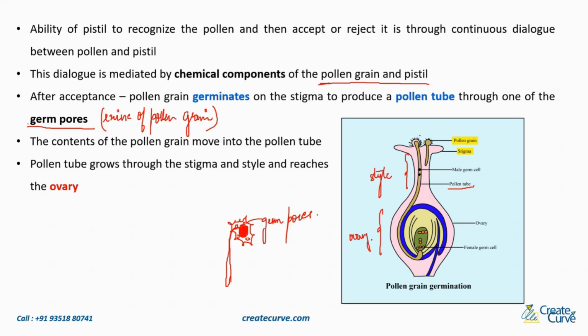So what it does, it starts growing. It keeps growing, it enters the style. Finally, from the style, it goes down like this and enters the ovary. So it keeps growing. Is this clear till here? Any doubt over here? So you understood how the pollen grain forms a pollen tube and gets in, right? It's through the germ pore and it keeps growing through the parts of the stigma, style, and ovary.